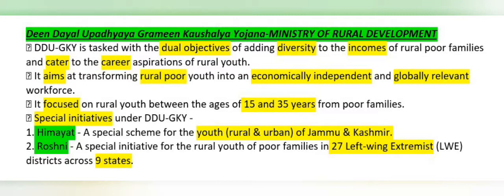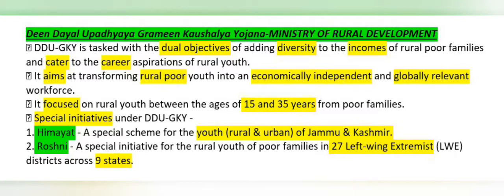DDUGKY is tasked with the dual objective of adding diversity to the incomes of the rural poor families and catering to the career aspirations of the rural youth. Okay, diversity of income and catering to the career of the youth, and aims at transforming the rural poor youth into an economically independent and globally relevant workforce. It focuses on the rural youth between the age group of 15 to 35 years.